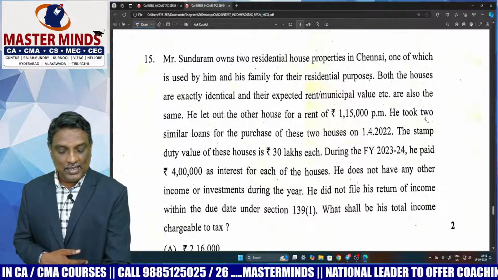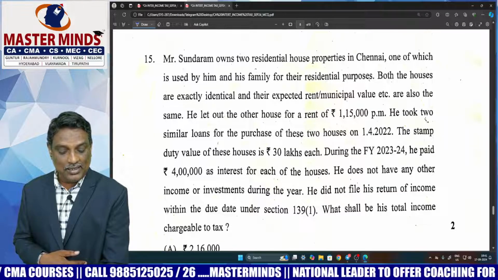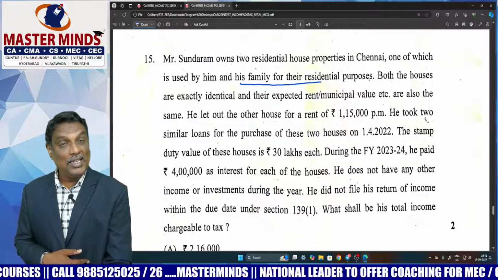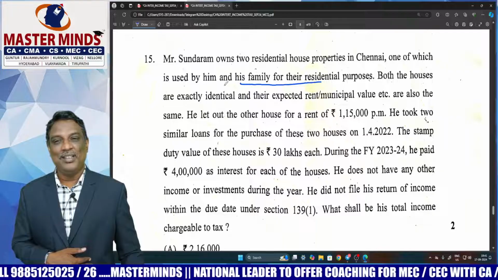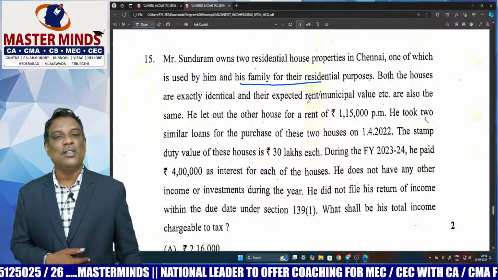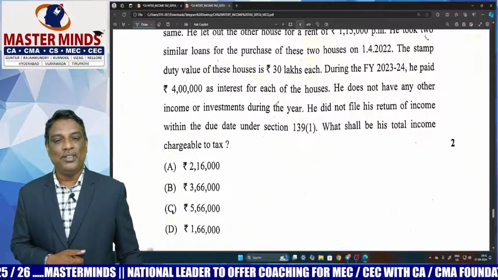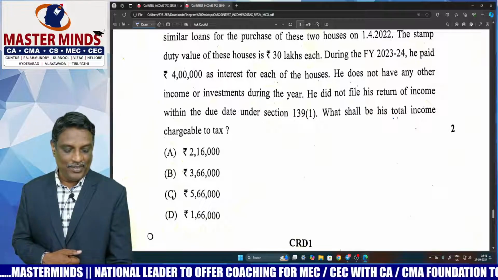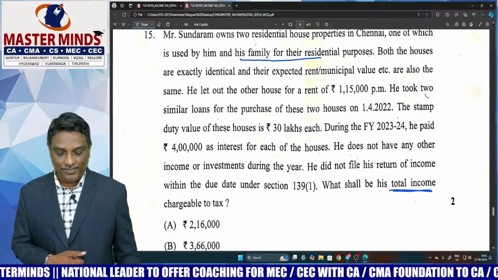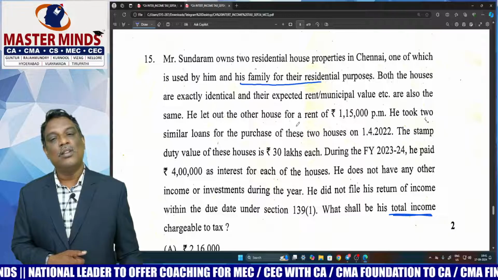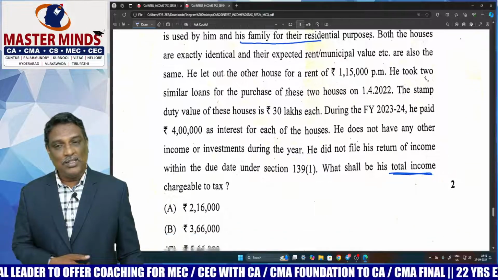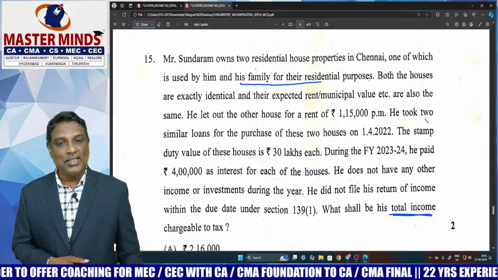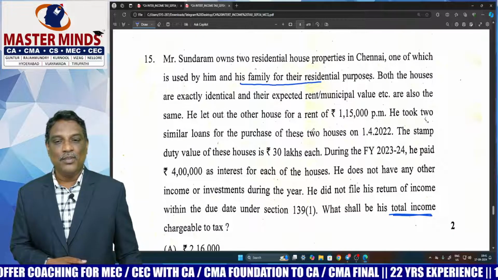This was already covered in our material in income from other sources, deduction from family pension, and house property. What shall be his total income? Computation of total income. Based on this information, it includes house property head, other sources head.